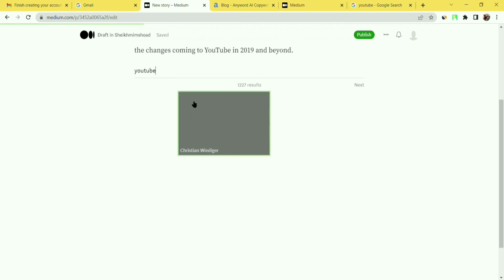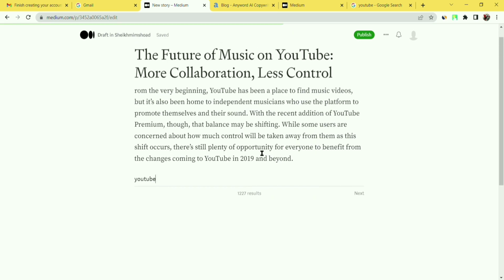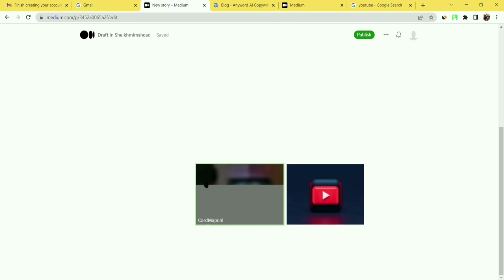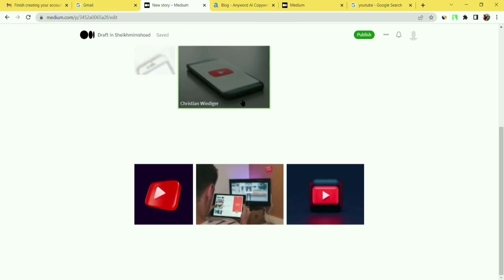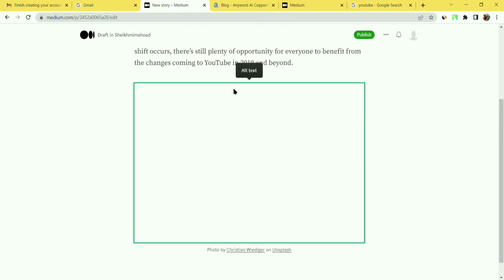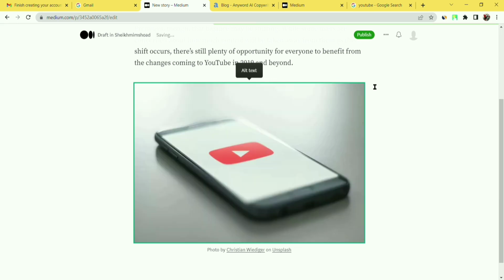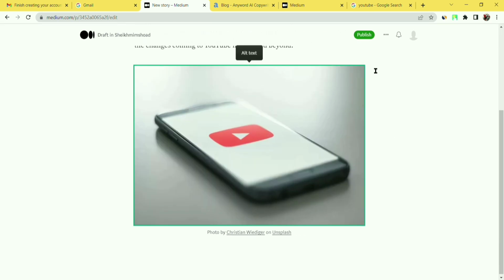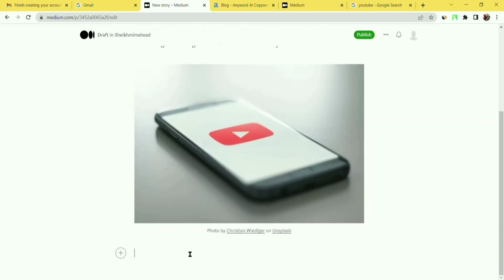It is finding images for us. The image has been loaded, so click on this image or any other image you want to choose. Okay, that's nice.